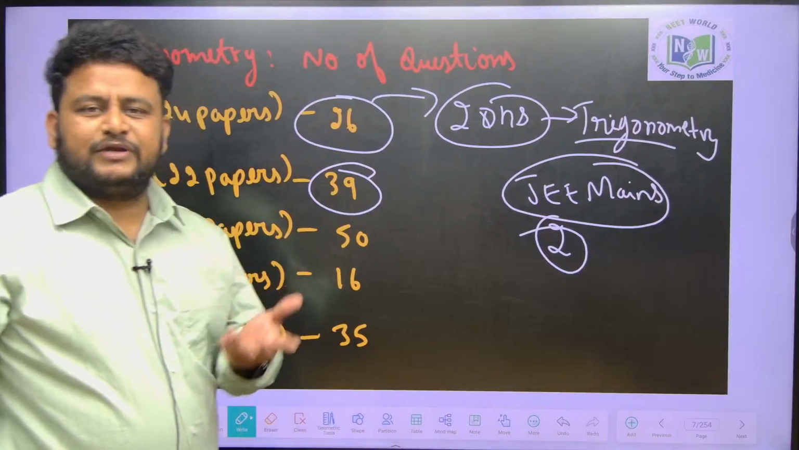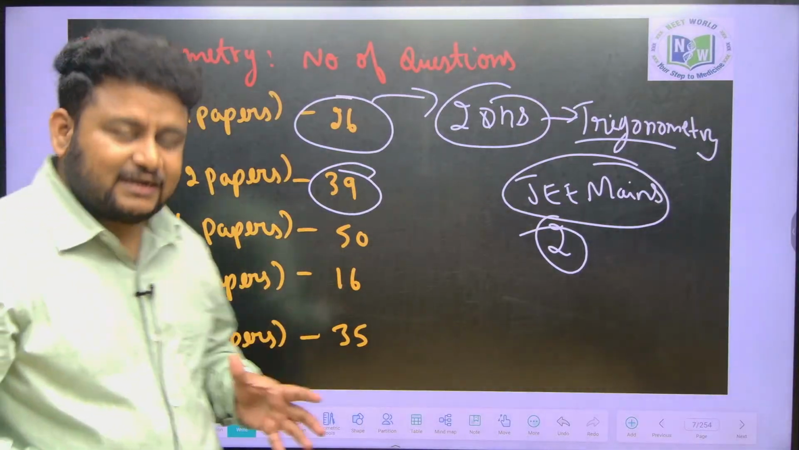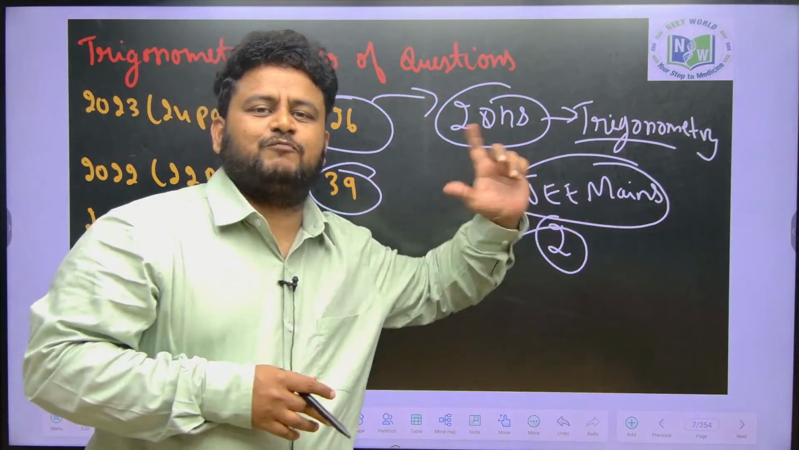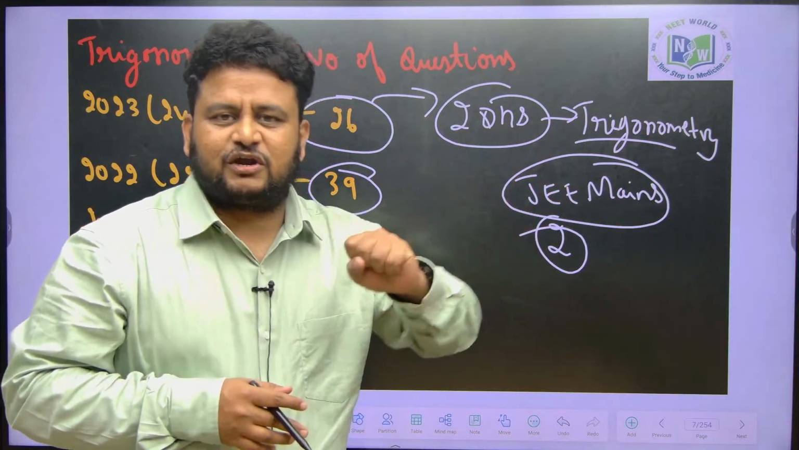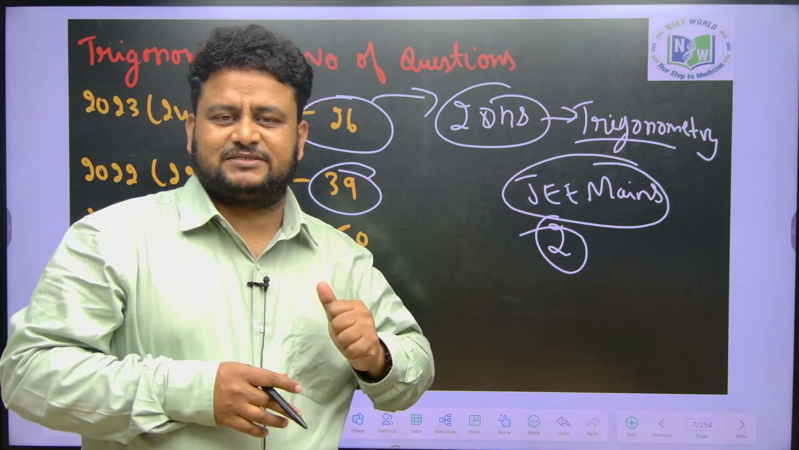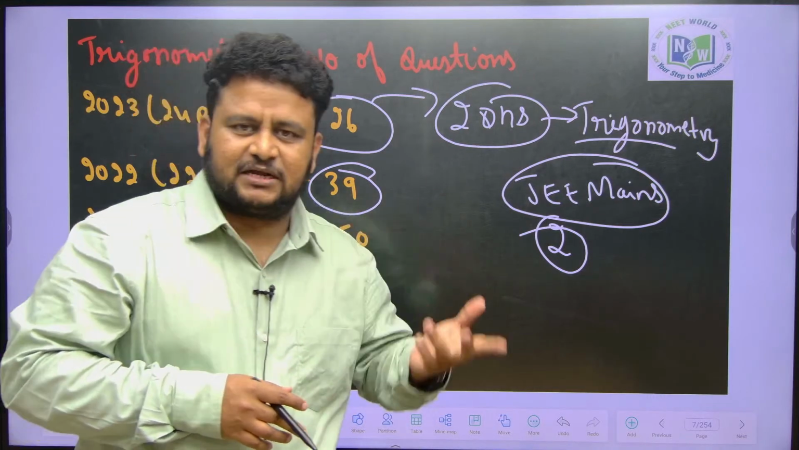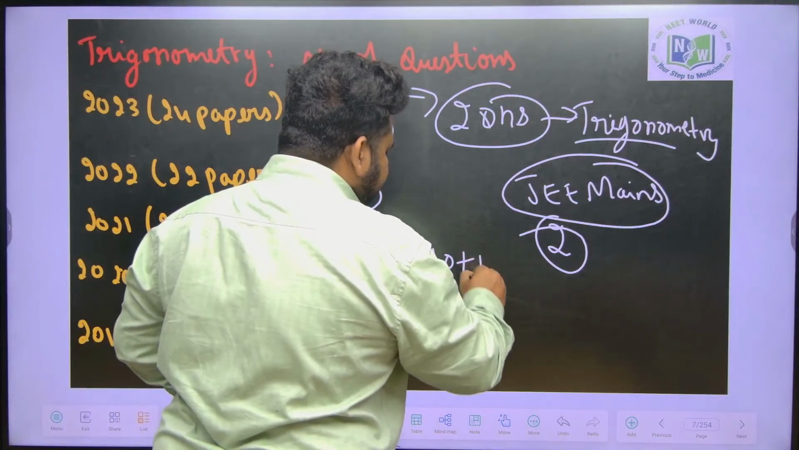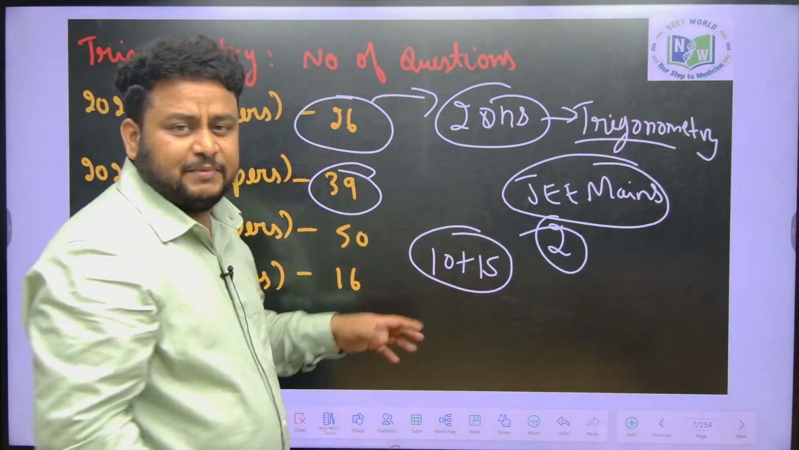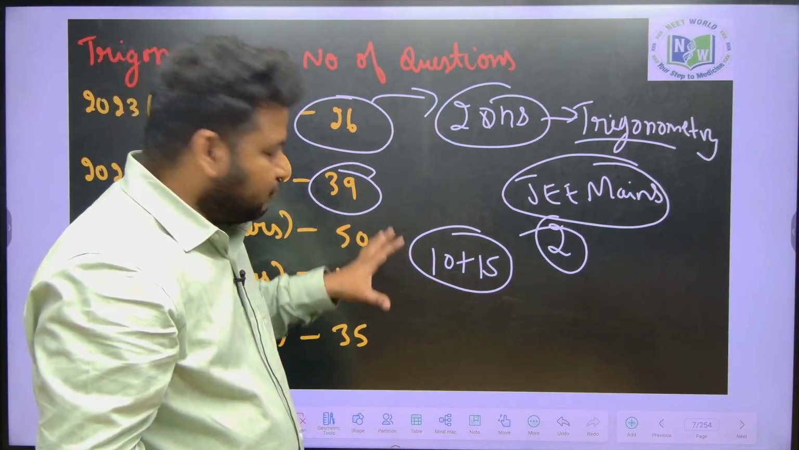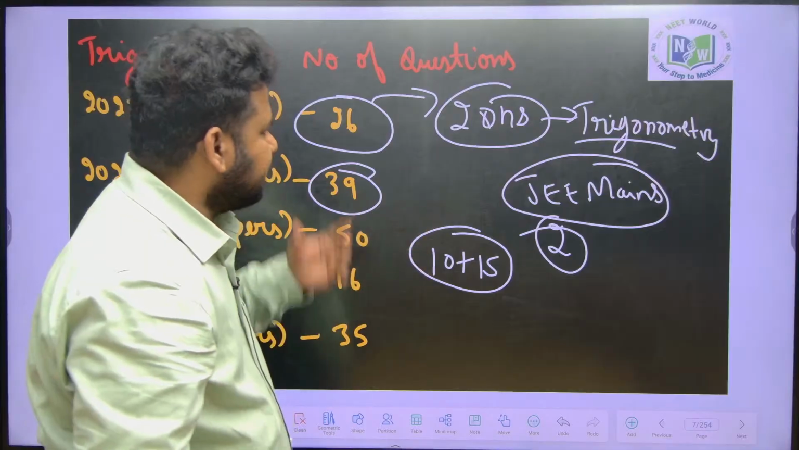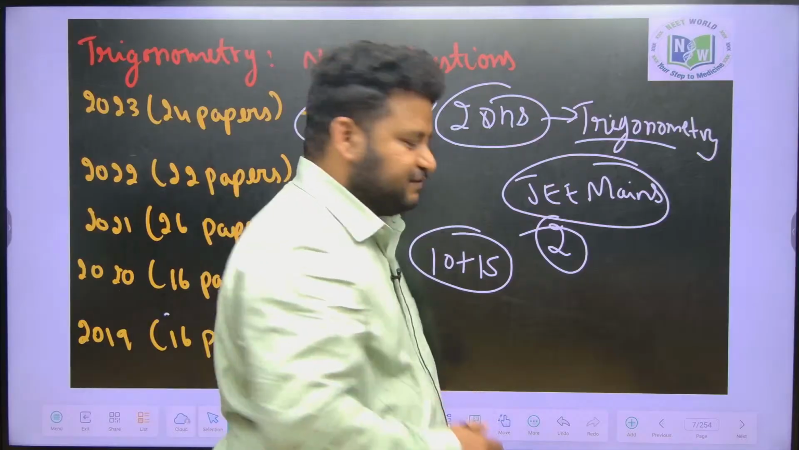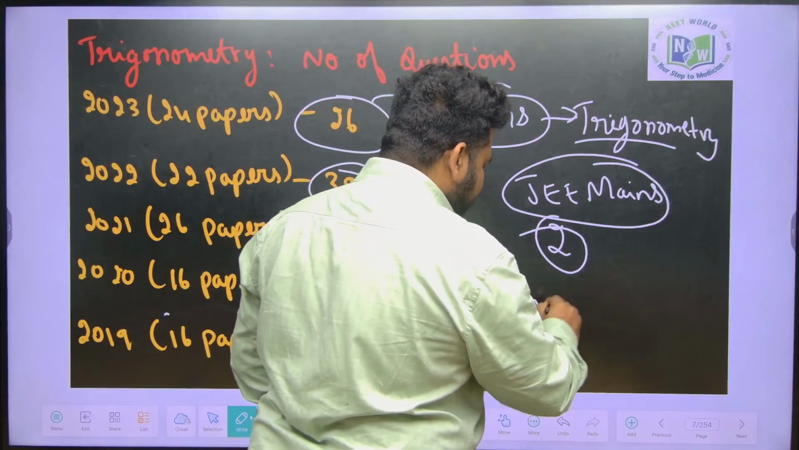Another uniqueness about JEE Mains is that you will get mixed concepts. You cannot get a single question which is directly from one chapter. There will be a mixture of concepts. They will mix it with sequence and series, trigonometry, and some other concepts of functions, all these things. So indirectly there will be at least 10 to 15 questions where the knowledge of trigonometry is used. So that's why I told you trigonometry is the foundation of mathematics.